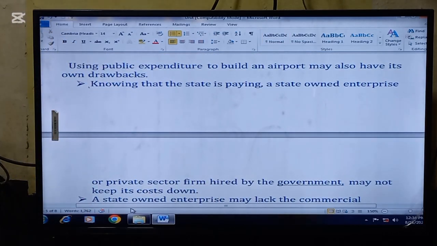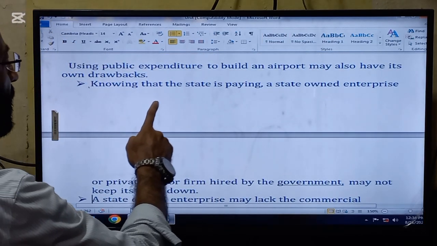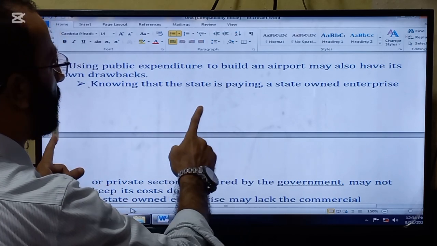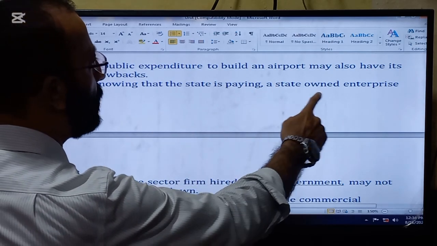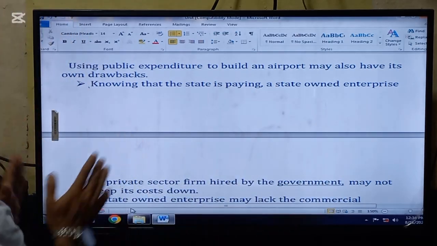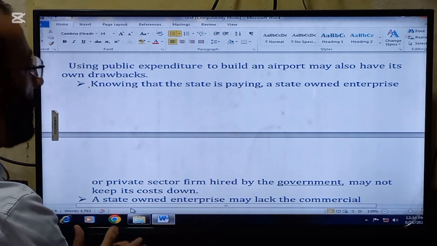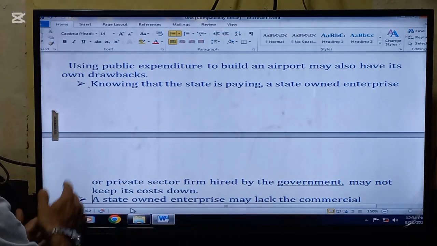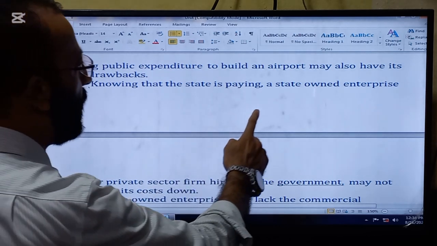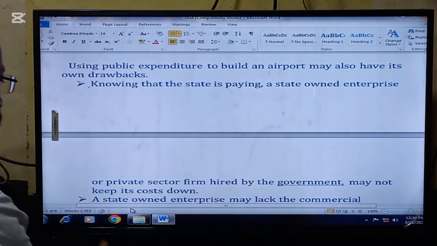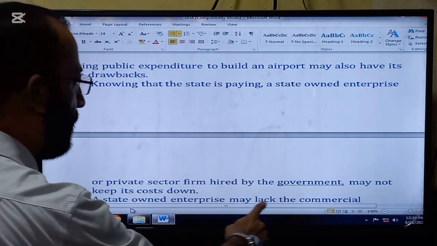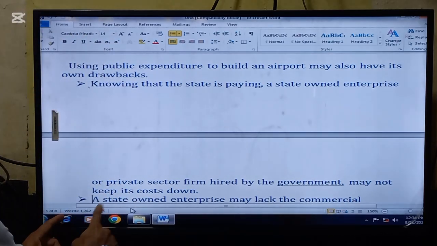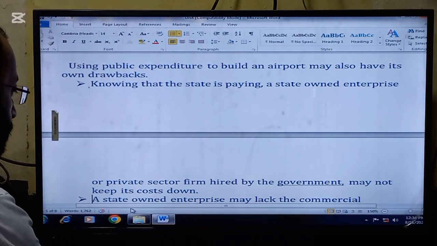On the other hand, using public expenditure to build an airport may also have its own drawbacks. So here are the drawbacks of the airport being built by the public sector. Knowing that the state is paying, a state-owned enterprise or private sector firm hired by the government may not keep its cost down.